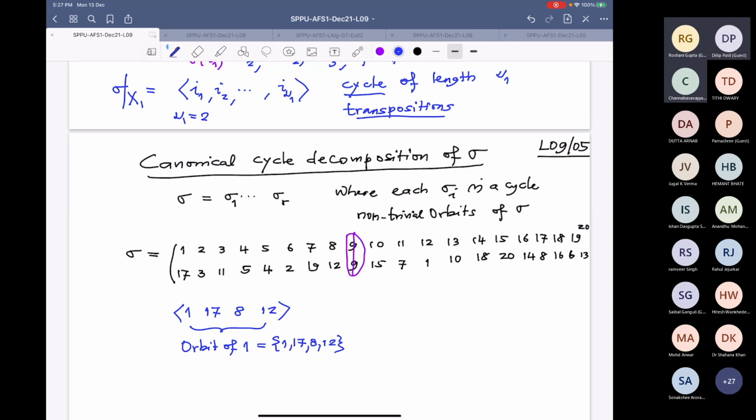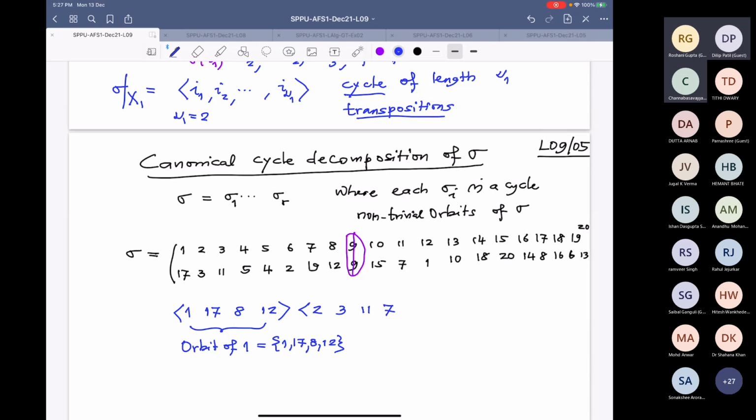Now you take anybody else but the minimum, because we want a canonical form. Of course, you can choose something else and make a mess, but I want that even if you make a mistake, you should be able to correct it, and then you have the checks. What is the minimum outside this? 2. So start with 2. 2 goes to 3, 3 goes to 11, 11 goes to 7.